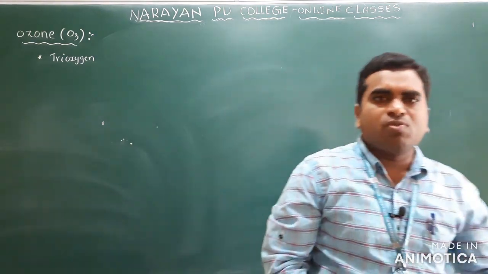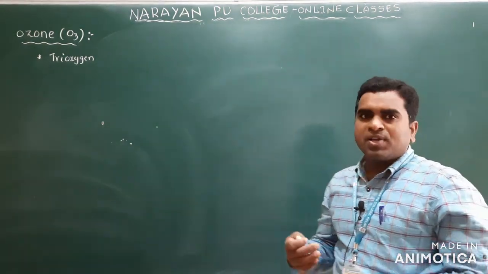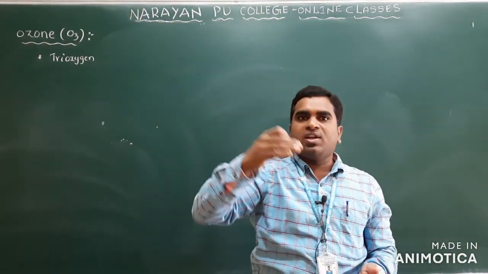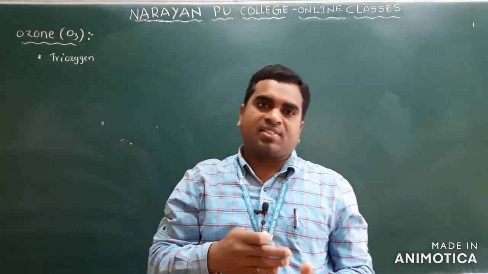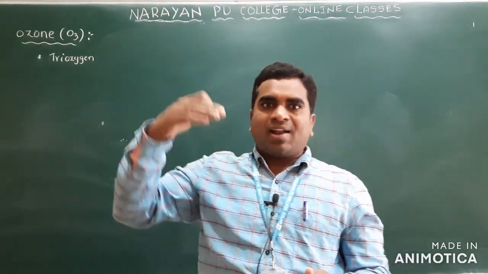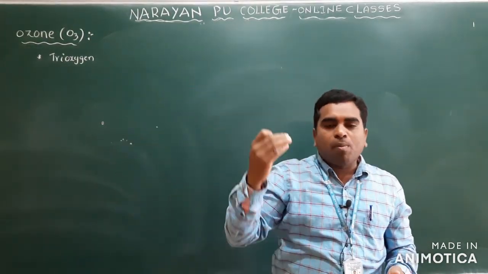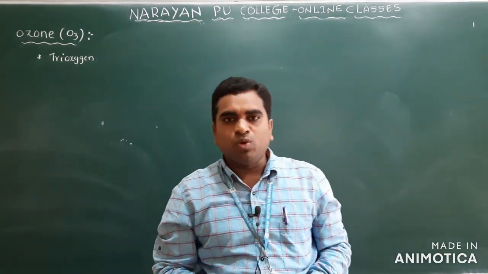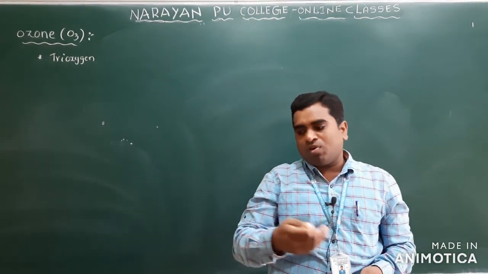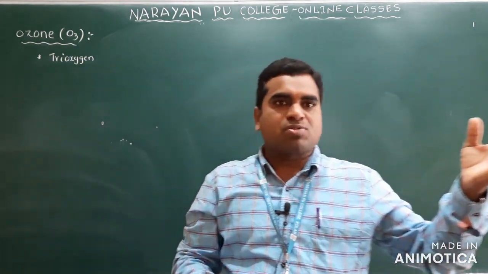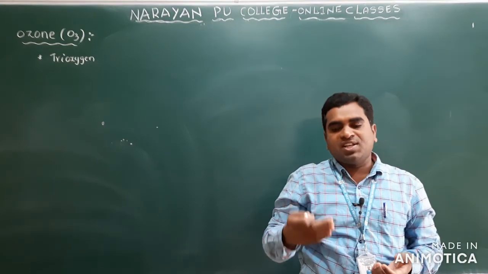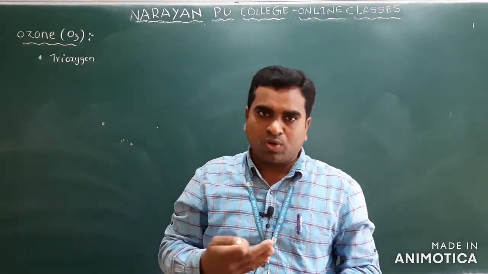Where is ozone present? Ozone is present in the upper atmosphere, about 20 kilometers away from the earth's surface. And it is formed by the UV radiation acting on oxygen. Oxygen absorbs the UV radiation in the upper atmosphere and is converted into ozone.